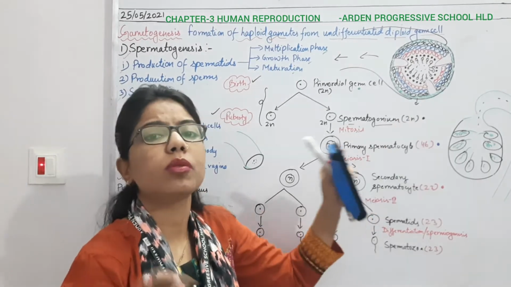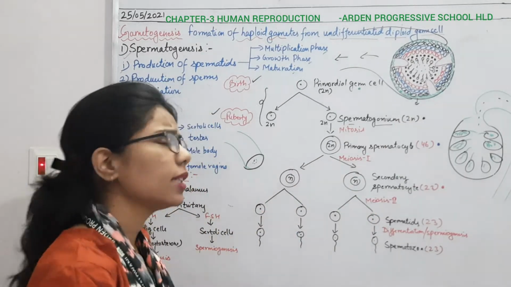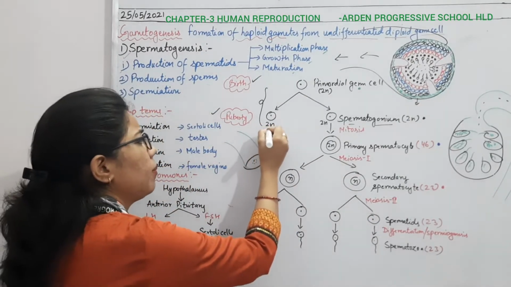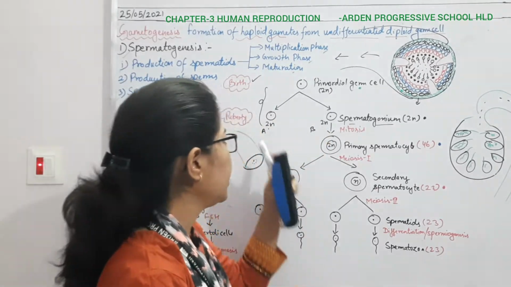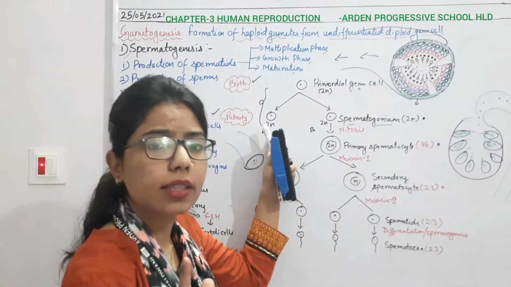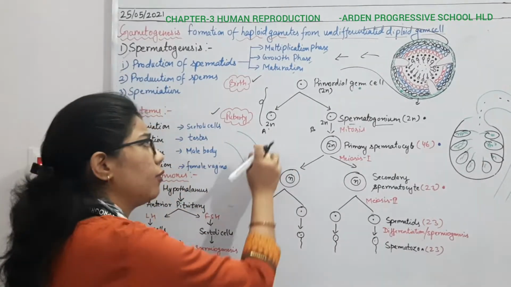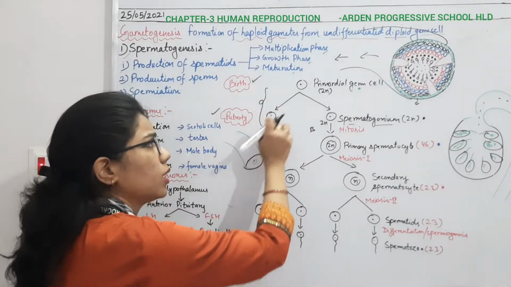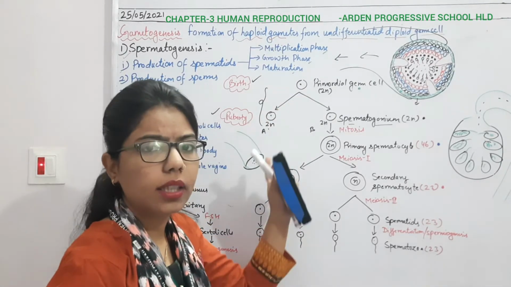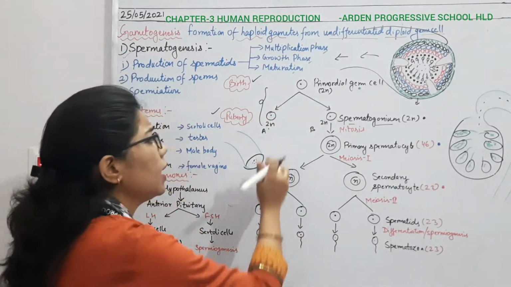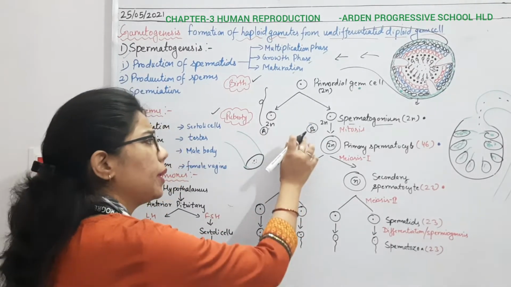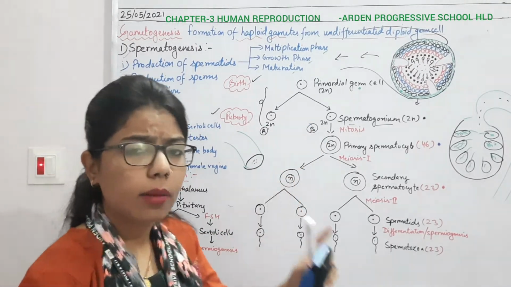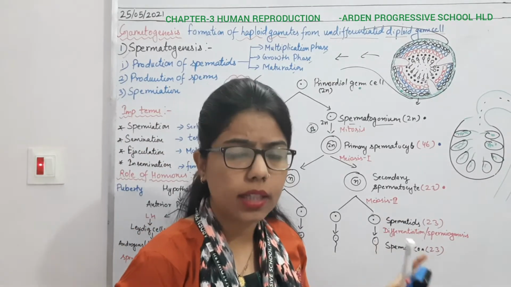It can form A type as well as B type of spermatogonium. What are they? A spermatogonium will act as a stem cell, and through mitosis it will again form these sperm cells, right? So there will be formation of two types of cells, A cells and B cells. The B cell will again undergo the cell cycle.